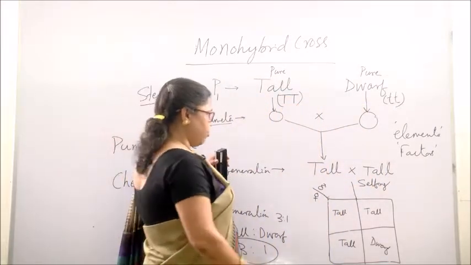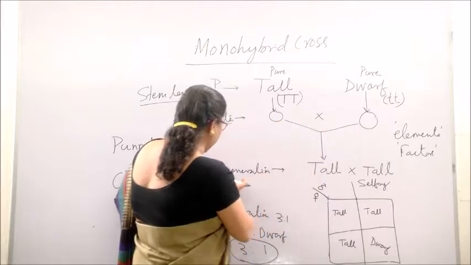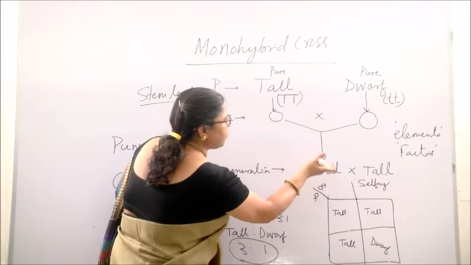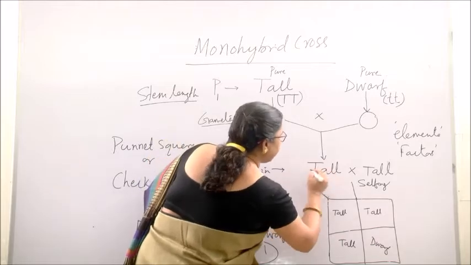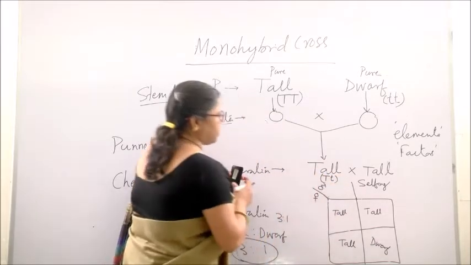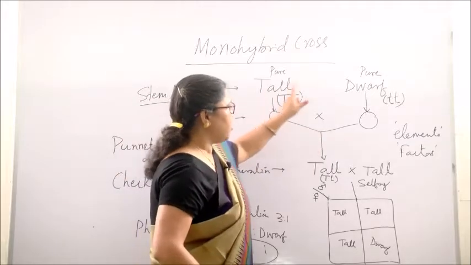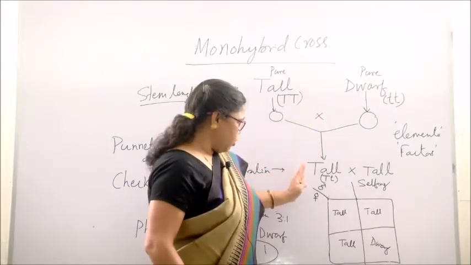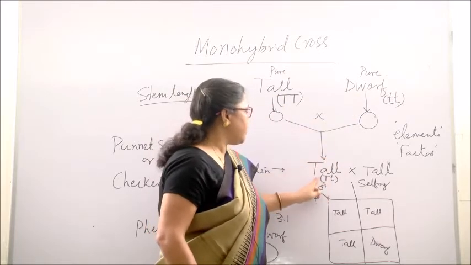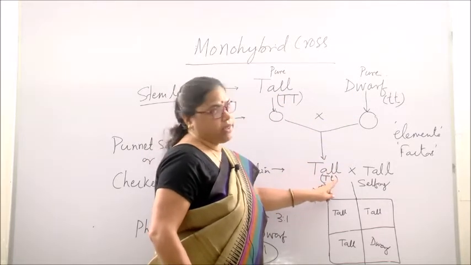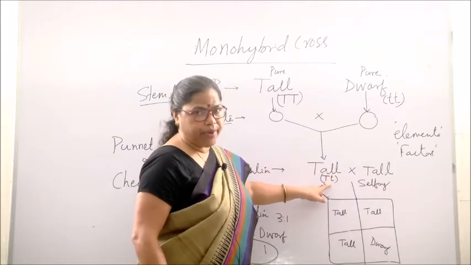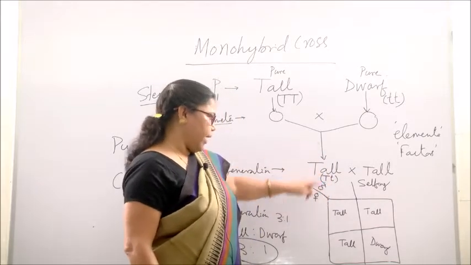Clear? And when a hybrid is formed in F1 generation, the tall plant which is formed in hybrid or F1, it is having both the factors, capital T and small t. Since it is a product of both these parents, it inherits at least one factor from each parent, so that it contains both the factors, that is capital T and small t. That is why it is called a hybrid. It is not pure, it is hybrid.